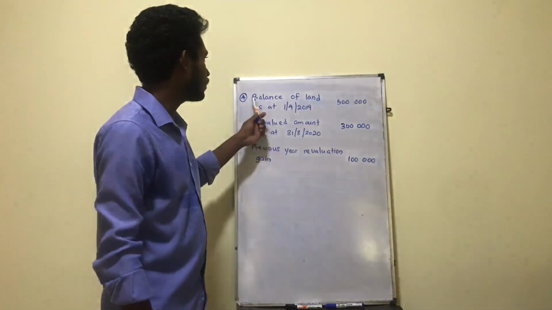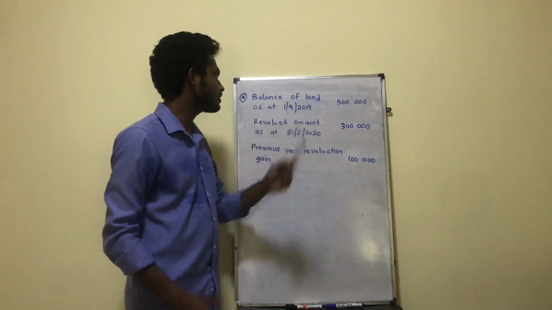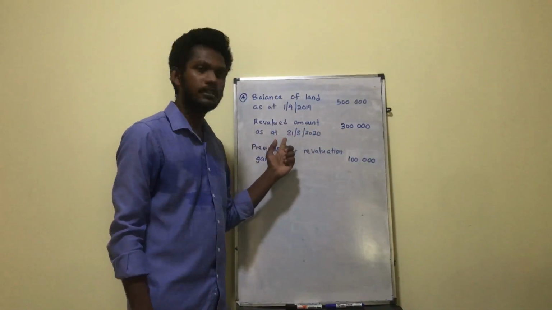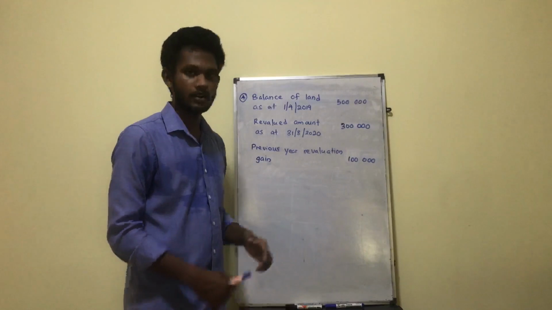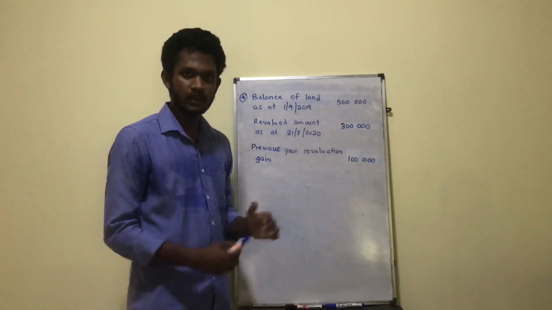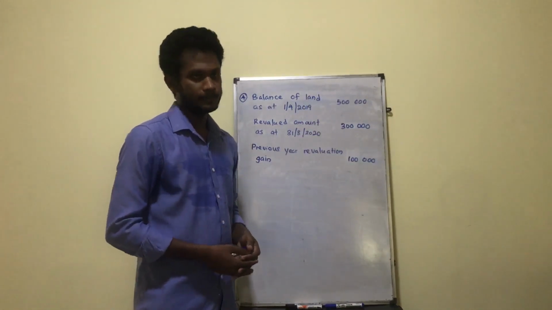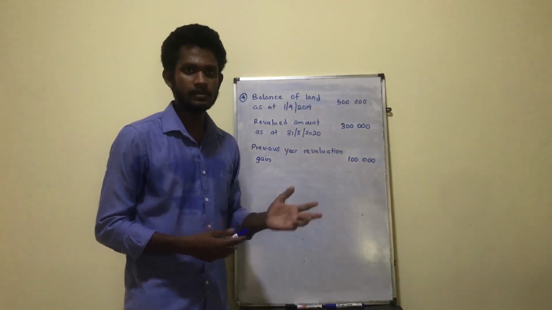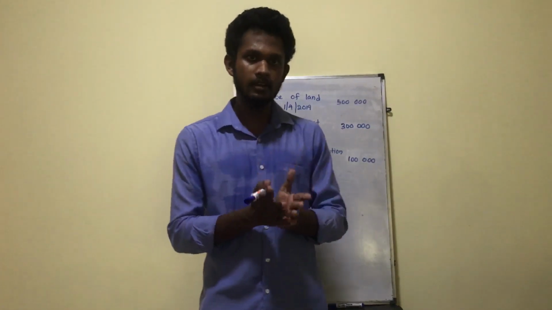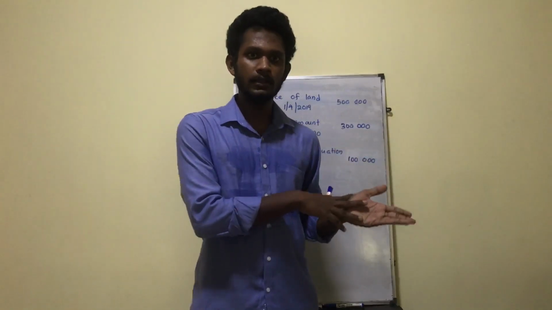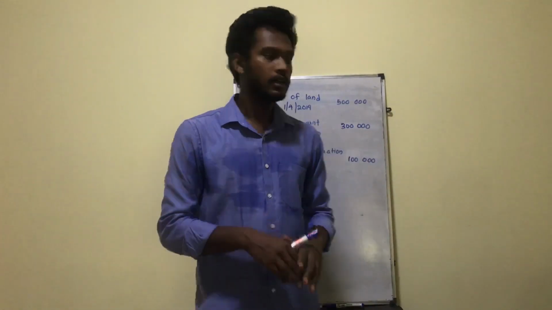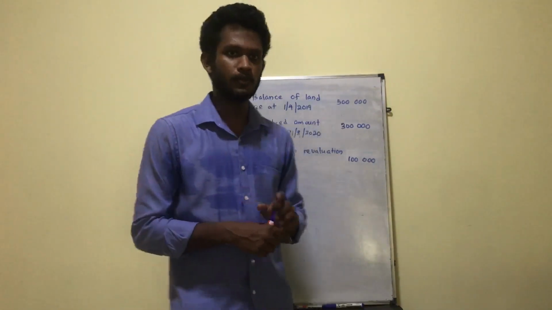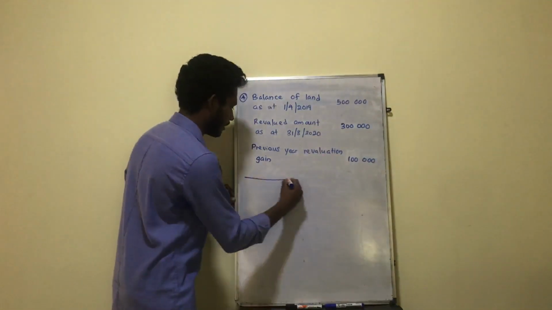Okay. So the fourth example, balance of land as at 1st April 2019 is 500,000 and the revalued amount as at the end of the financial year is 300,000. So as you see, there's a revaluation loss in the current year. So previous year revaluation gain is 100,000. So that means you have revalued that land initially in the previous year. So you have arrived with a gain of 100,000. Let's check how we are going to account for it. So the land account is same as earlier.